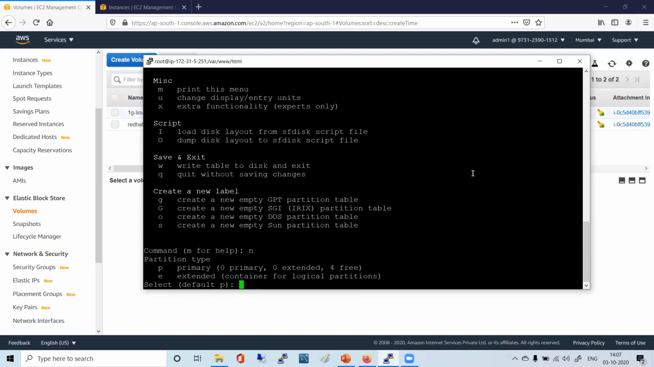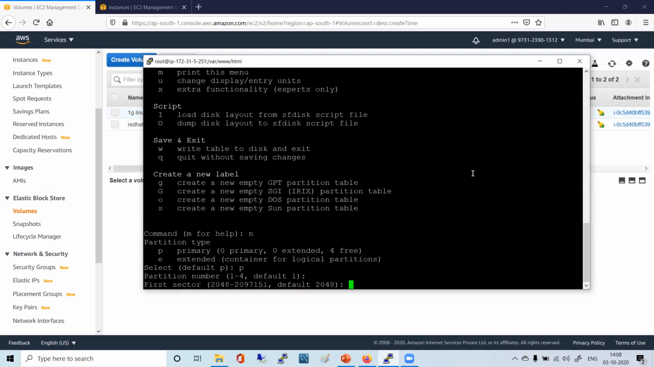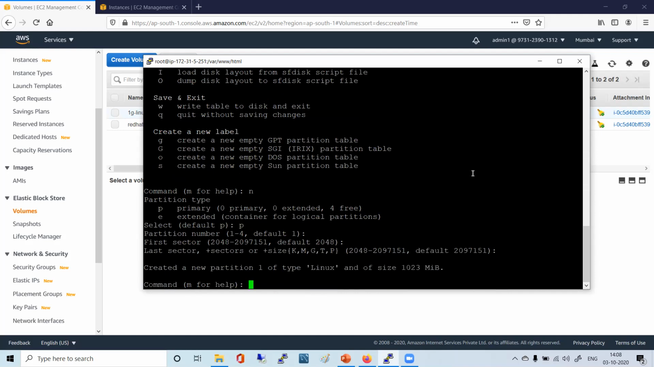See, if you press N, see what happens. Primary partition, extended partition, partition type. I just want to create a primary partition. I just want to give some number, say 1. 1 to 4, default is 1. Without giving anything, if I just press enter, it will take 1. First sector 2048, press enter by default. The last sector, by default, press enter. I have simply chosen N and enter, enter, enter.